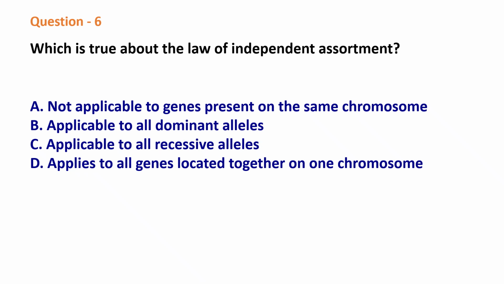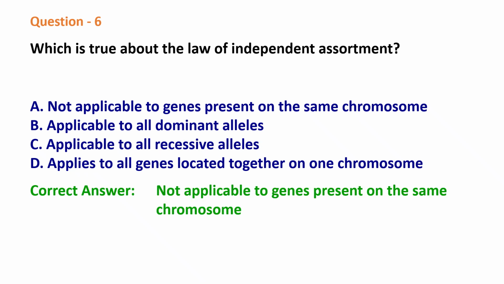Question 6. Which is true about the law of independent assortment? Not applicable to genes present on the same chromosome, applicable to all dominant alleles, applicable to all recessive alleles, applies to all genes located together on one chromosome. The correct answer is not applicable to genes present on the same chromosome because in the law of independent assortment, the factors independently move about each other during gamete formation. So if they have to move about each other, they should be present on two different chromosomes.